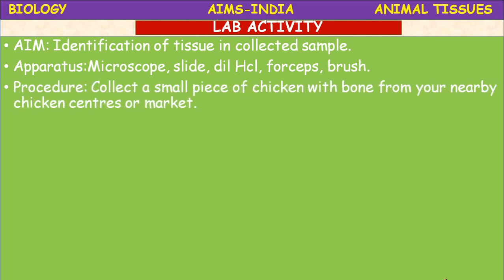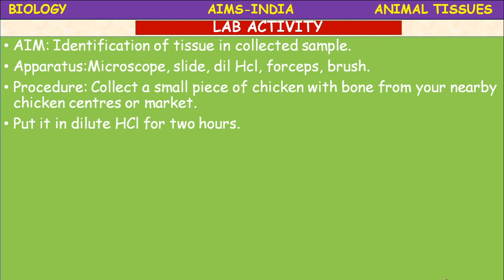Procedure. Collect a sample piece of chicken with bone from your nearby chicken center or market. Put it in the dilute HCl for 2 hours.